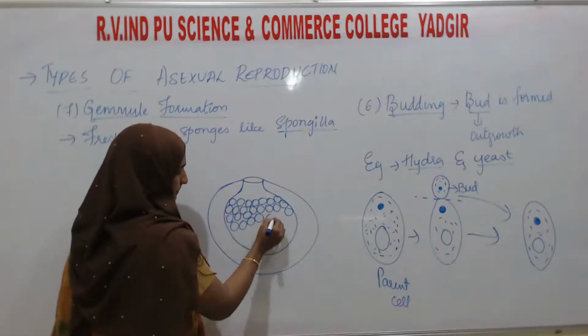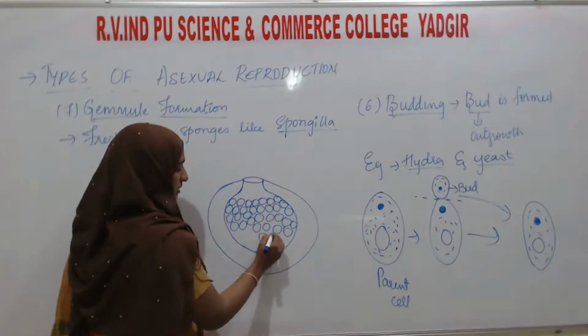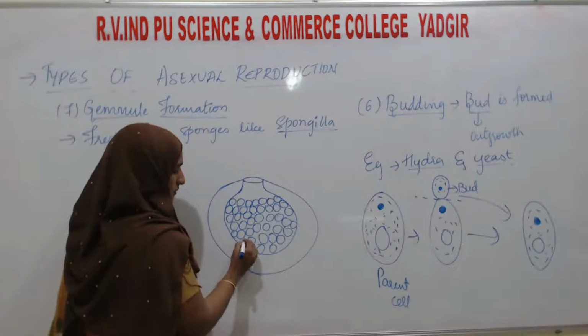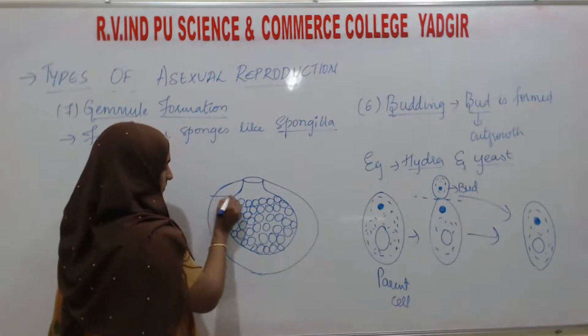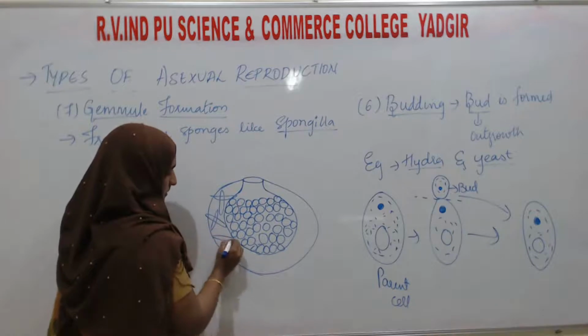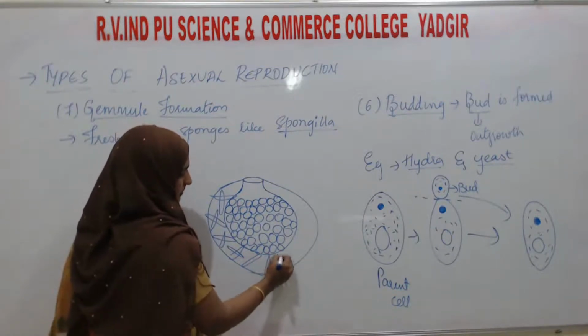Like this it will be, and the surface of the body is made up of spicules. The exoskeleton is made up of spicules, like this.